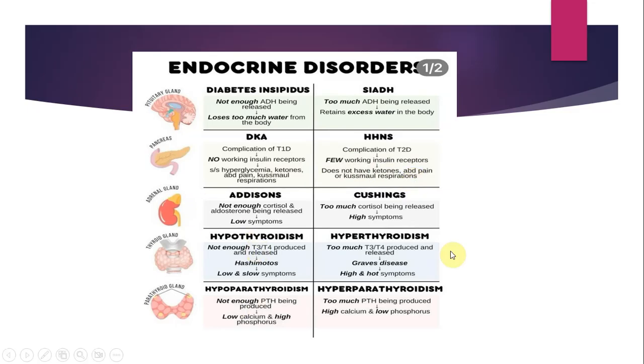Then we have this hypo versus hyperthyroidism, ये आपको बहुत ज़्यादा आता है, this is something that you guys need to study in detail। hypo में obviously ये हो रहा है T3 T4 नहीं sufficiently produce हो रहे, ठीक है।